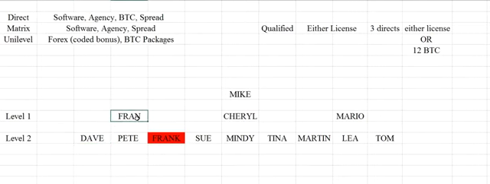Matrix means people can pop in from all over the top down into the matrix, and that's great, and that's wonderful. But that applies, again, only to software and agency license, as well as spread on the commission side for the Forex. But in terms of BTC packages, again, Frank would not be included in this example. Does that make sense?